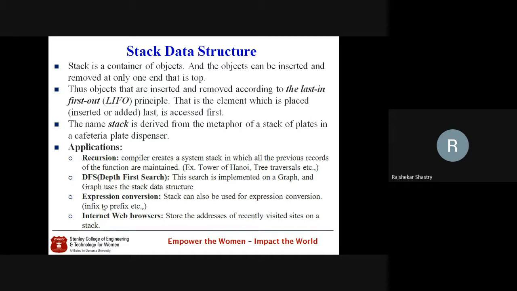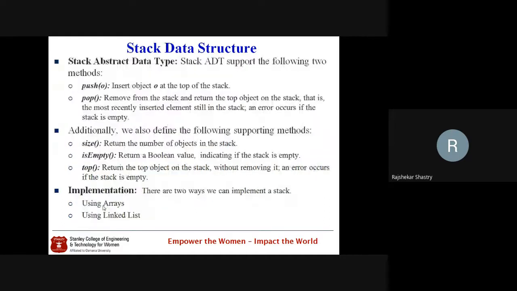And one more I remember, when we talk about parameter processing, particularly call by value or call by reference, when we pass the arguments, the actual arguments are pushed into the stack. So internally a stack will be maintained, and within that stack, all the arguments are pushed from right to left. In the C language, generally the compiler is implemented so that the parameters are pushed into the stack from right to left. So there also we use a stack. Likewise, there are so many applications where we use the data structure called stack.